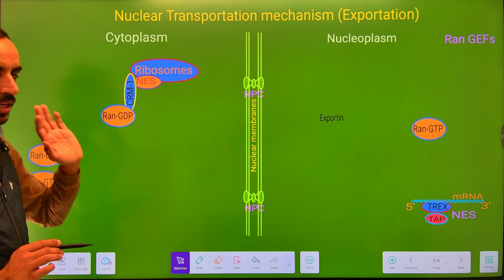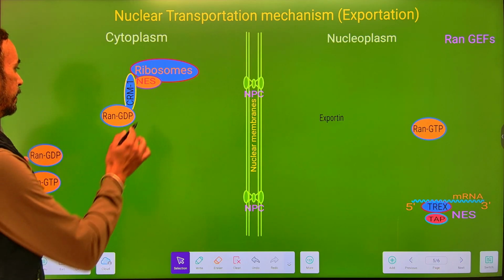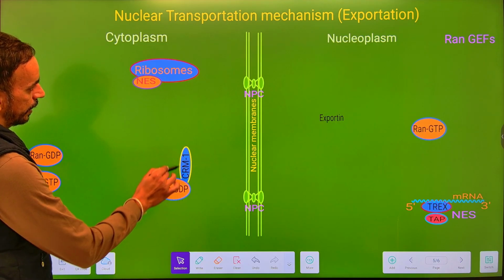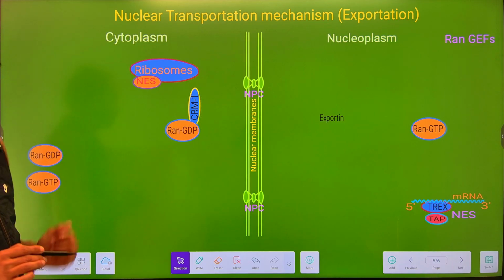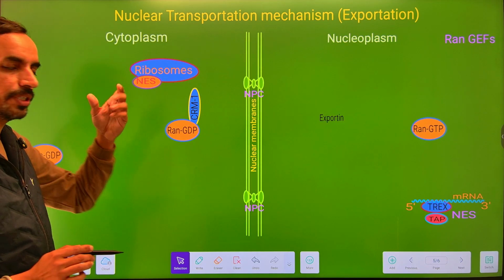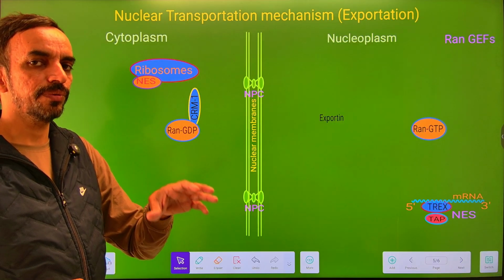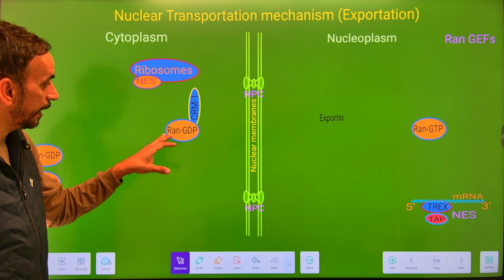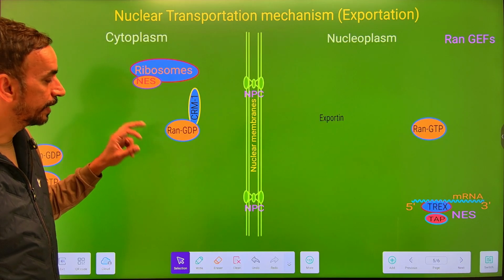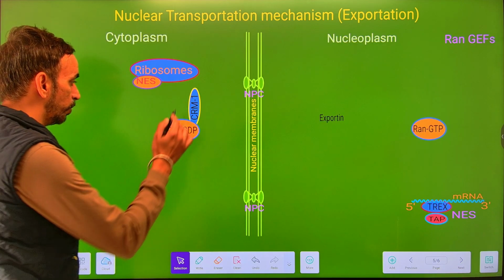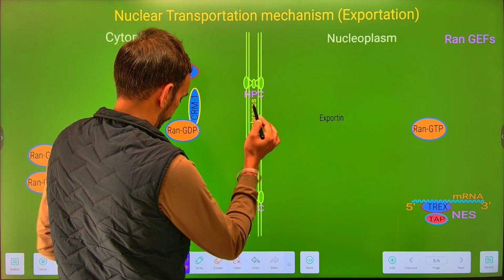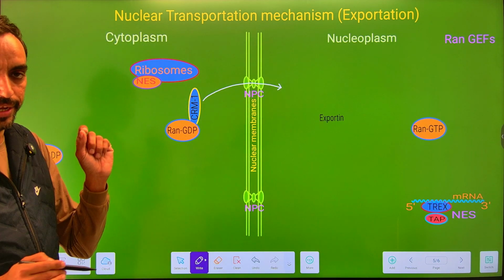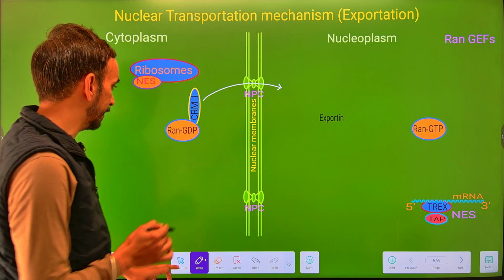The CRM1 is now not able to recognize the NES sequences, and it will get detached from this ribosome complex. Now the ribosomes are free within the cell cytoplasm, which can take part in the process of translation. Now this Ran-GDP CRM1 complex can again get transported into the nucleoplasm through the NPC, that is the nuclear pore complexes.